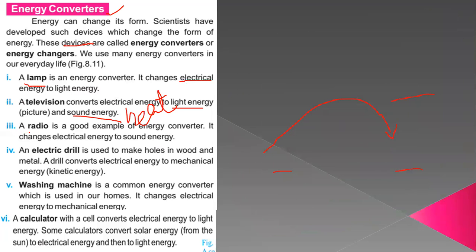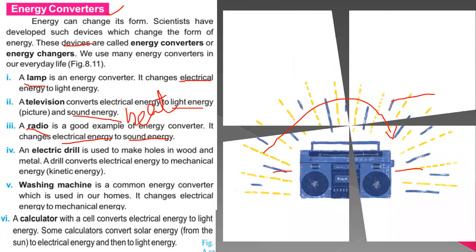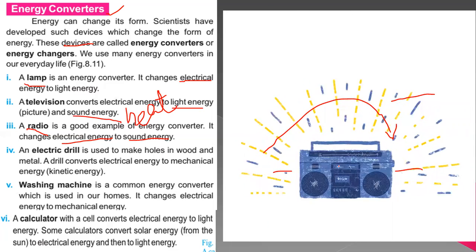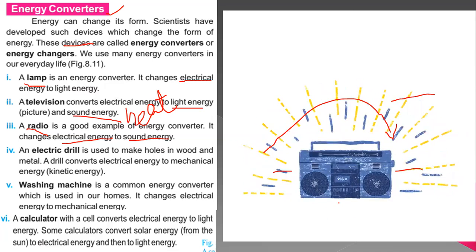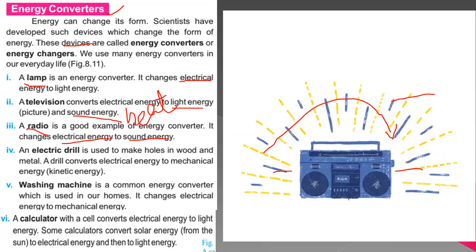So let's talk about the next one, that is a radio. Radio is a very good example of an energy converter, and it changes electrical energy to sound energy. As you know, it is an old device, but nowadays it has changed its form into FM radio. But in older times we had devices like this. This is a radio, and when we turn it on with the battery or with the wire, it produces the sound.